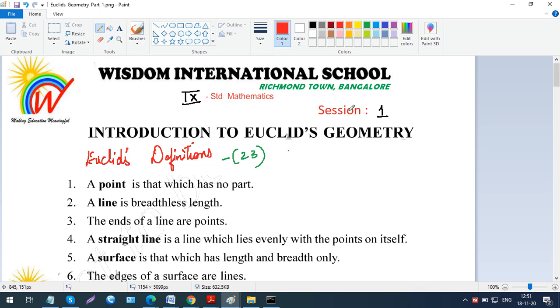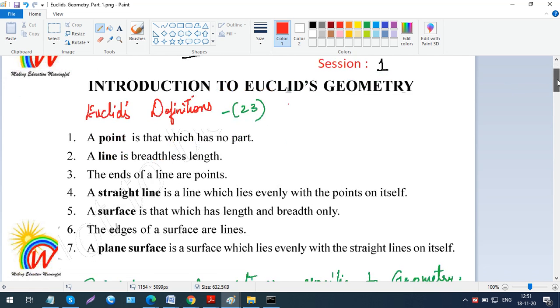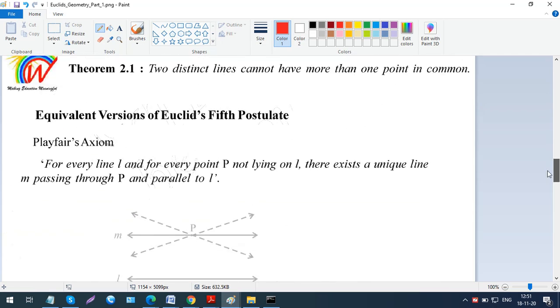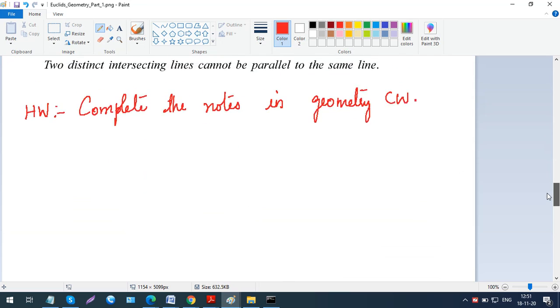So we'll do this chapter, introduction to Euclid's geometry, today. We are just going to review the definitions, axioms and postulates. We don't have to do any exercise from this, but you have a lot of definitions and postulates here, so you have to write down these notes. I have given a few notes. You just have to write down all these things in your geometry classwork. That's the homework for today. So with that we end this chapter.